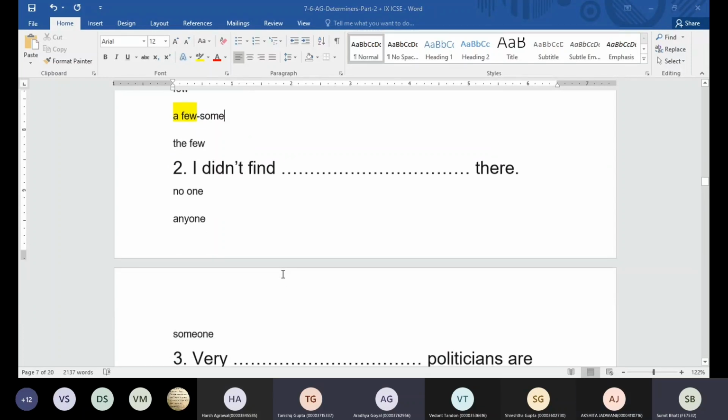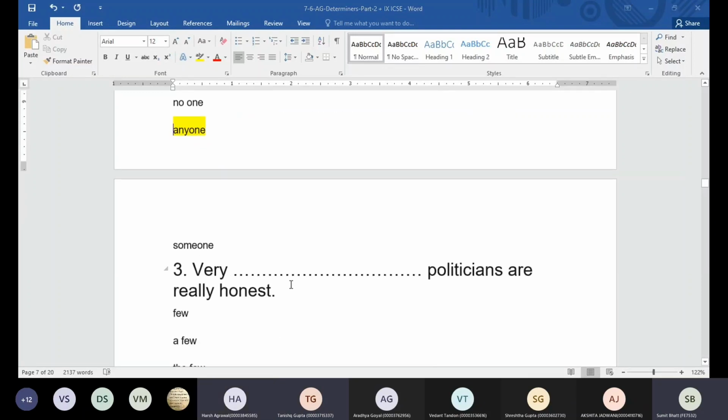No one, anyone. Anyone. Did not is there, right? So we are going to use anyone. Can I use no one? I did not find no one there. No, sir. Two negative words on the same side are not allowed.